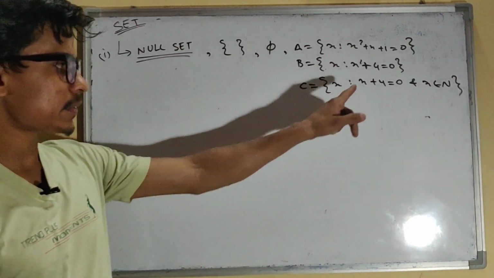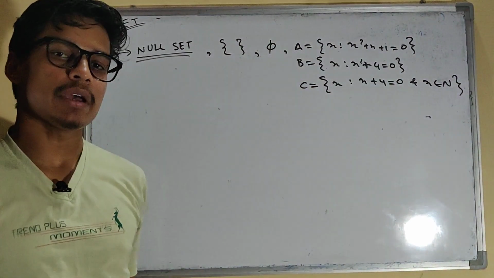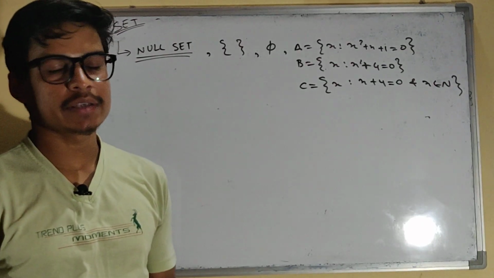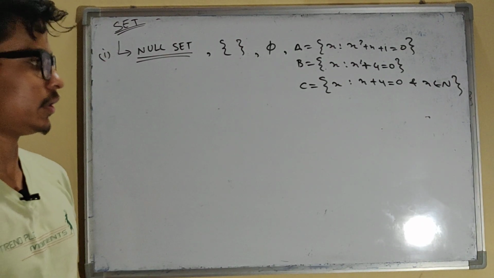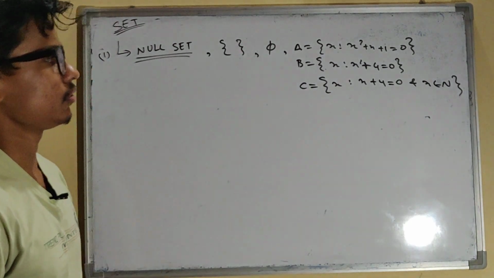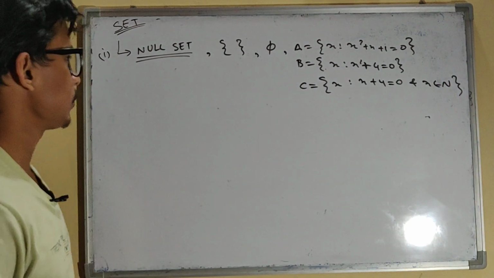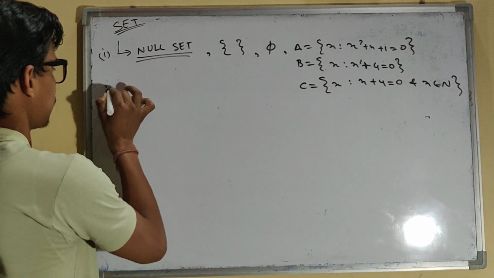If x plus 4 equals 0, the value of x is going to be -4. But x is a natural number, so it is not possible. That is why it is also an example of null set, right? So this is an example of null set.